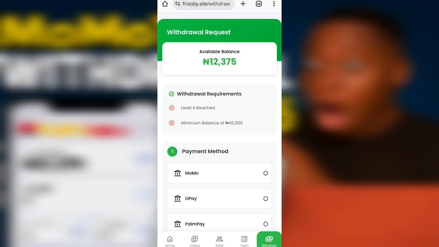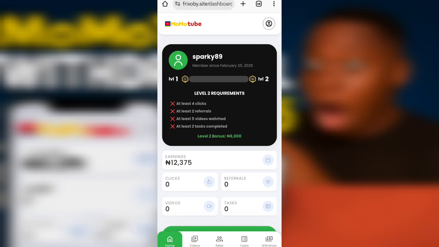Why did I say it's not real? Some of you will be saying, but people are seeing withdrawals, and it's not like they're asking you to put in money. But why are they fake? They are fake because they're not paying people. They only ask people to watch videos, and at the end of the day, they ask you to withdraw. When you withdraw, they will not pay you the money. Do you understand? So that's the thing.